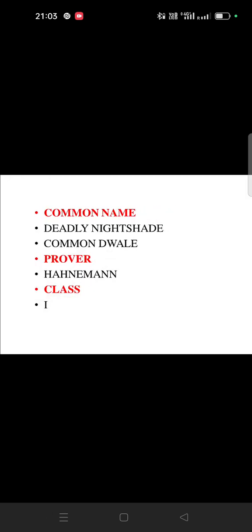Very good. Abrotanum. Okay. So belladonna is also known as common dwale, and this is also known as deadly nightshade, and this medicine was proved by Dr. Christian Friedrich Samuel Hahnemann. This medicine belongs to class 1.